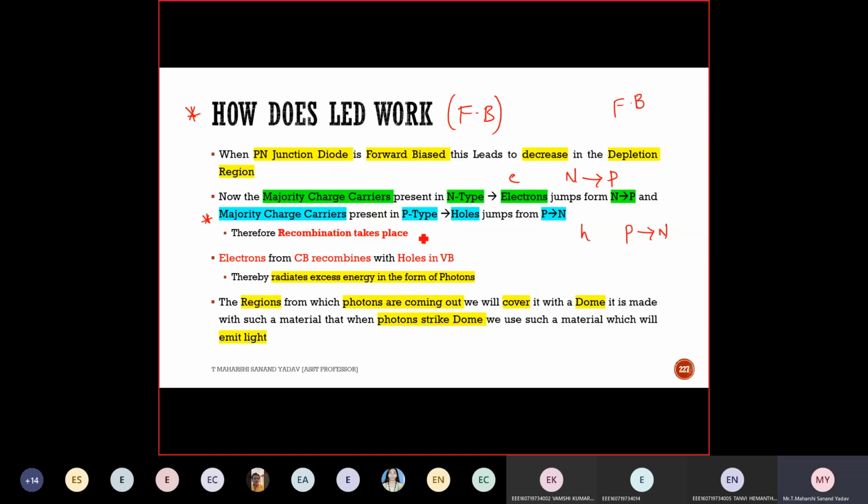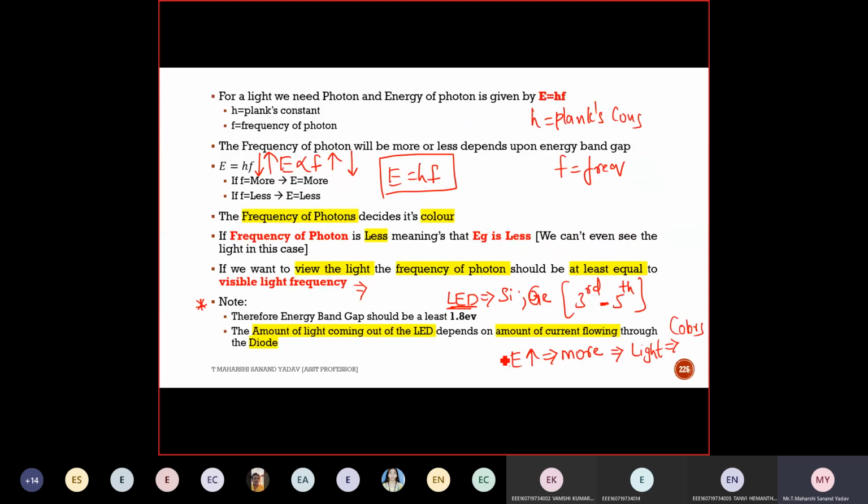Because of this, electrons and holes get recombined. So recombination takes place. The electrons present in the conduction band recombine with the holes in the valence band, thereby radiating excess energy in the form of photons. This is nothing but light. The region from which photons come out, we cover with a dome. It is made of such a material that when photons strike this dome, it emits light.